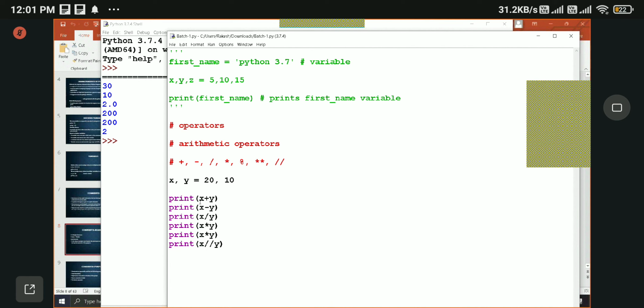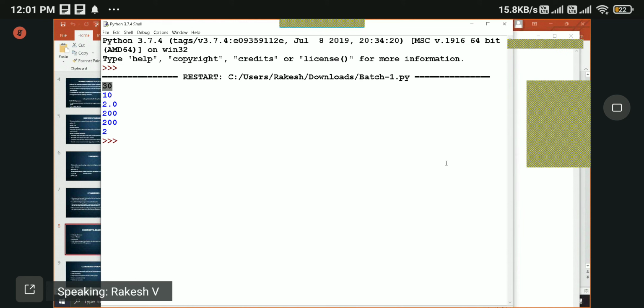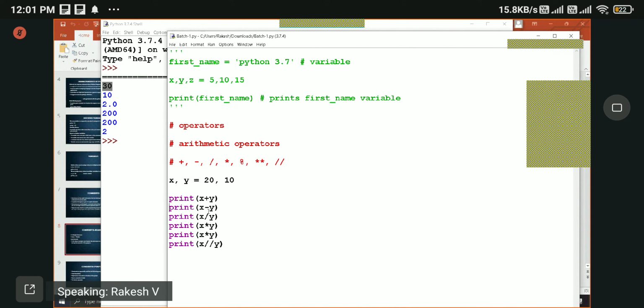So 20 plus 10, 30, right? 20 minus 10, 10. 20 by 10, 2. When you divide, the output will be in decimal values. You will get the value in float data type. That's why we have 2.0.